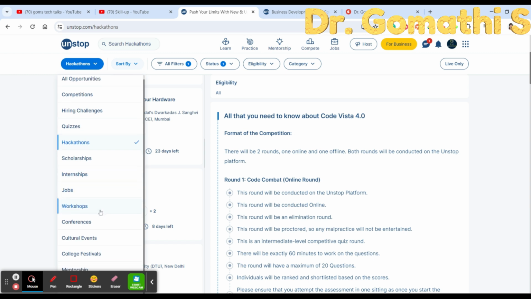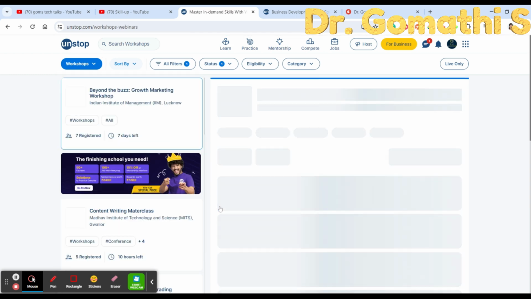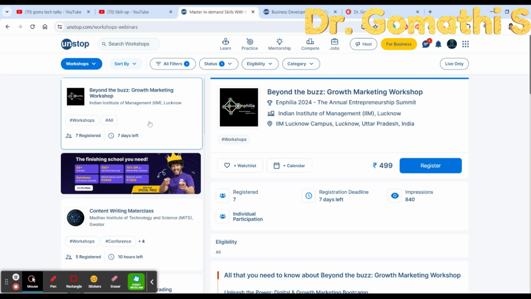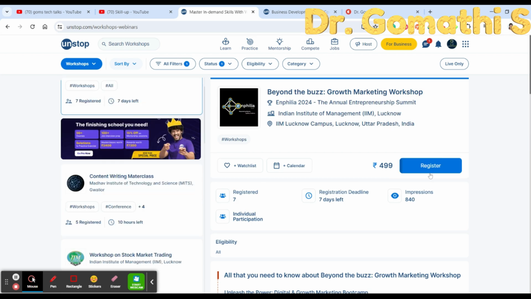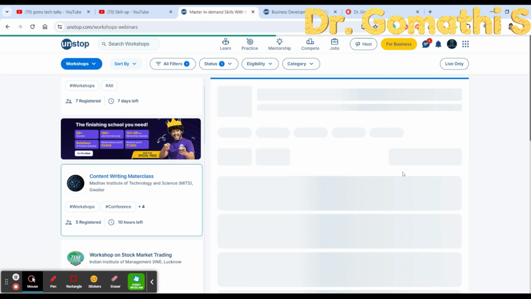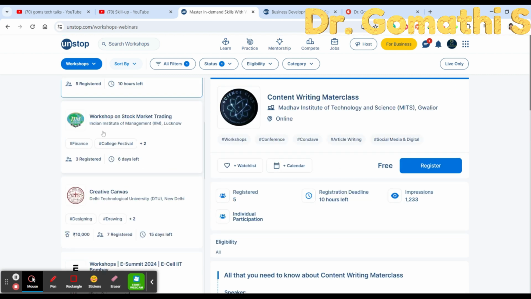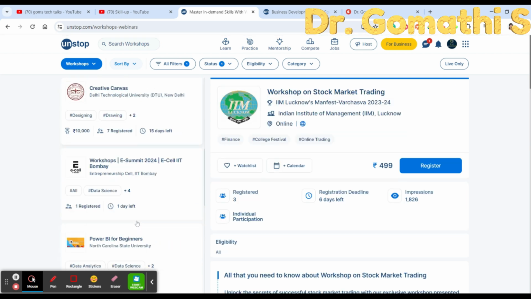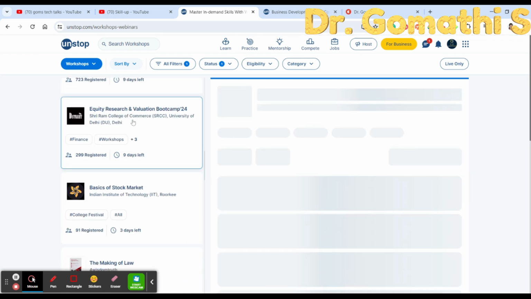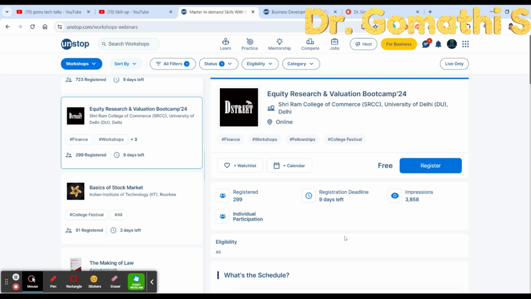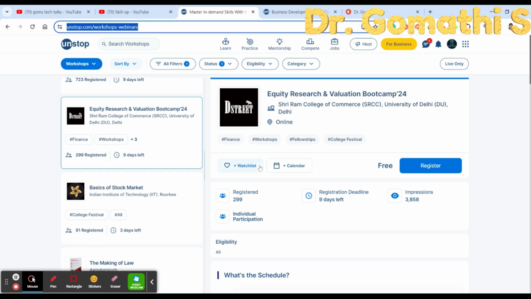Jobs, workshops, you have workshops there. Okay, there are various workshops, like a growth marketing workshop is happening, so you have to register. So if you are planning to register, first cross check twice. You can just go ahead with the free workshops initially, and then you can go ahead with the paid ones. Okay, that is fine, well and good. So you can just go and search for all these. This is a perfect website for you where you can learn more things.